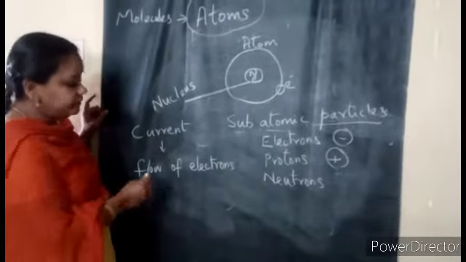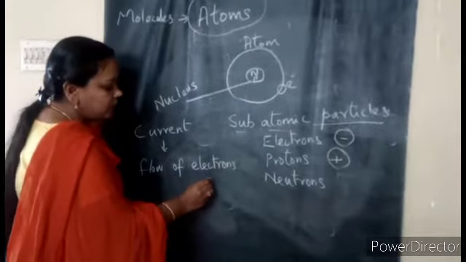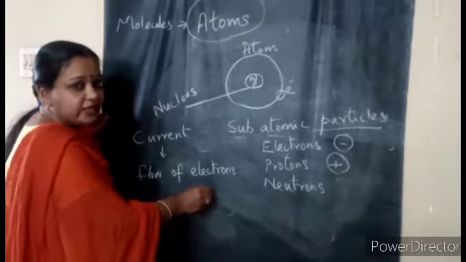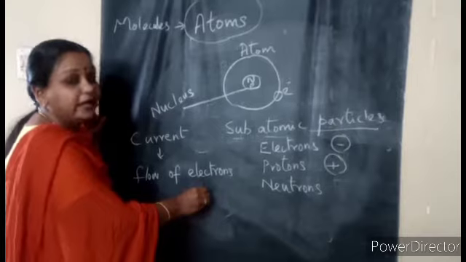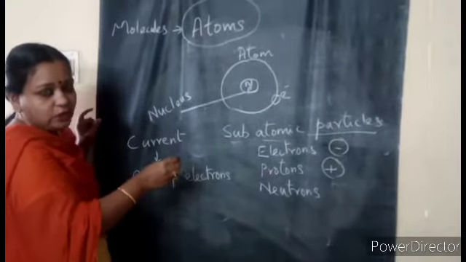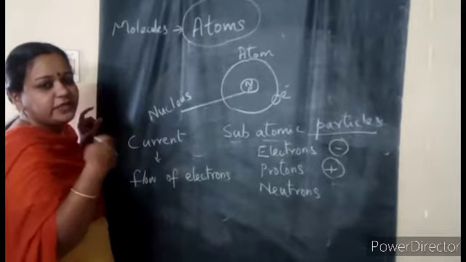So what does this word current mean? It is the flow of electrons. What are electrons? Electrons are subatomic particles. Do they have any charge? Yes, they have negative charge. And where are they? They are in the outer shells, and they are freely moving. That is why they can be made to flow.